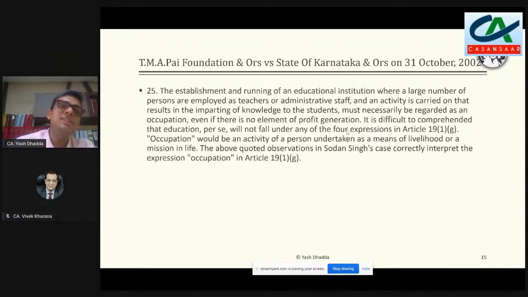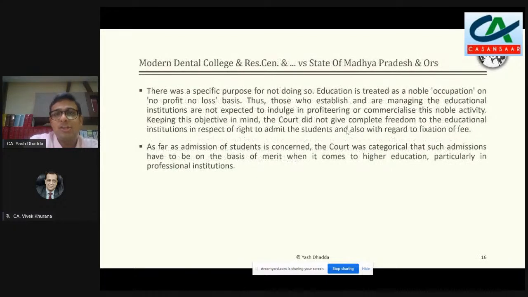And again, when we look at the definition of business, we realize that the word occupation is missing. It is not there in A, it is not there in C, it is not there in B also. So maybe that is one of the points which gets support by saying that they are into occupation, which is not covered within the definition of business which is here, and that's why we can take a stand by saying that it is not covered by the definition.